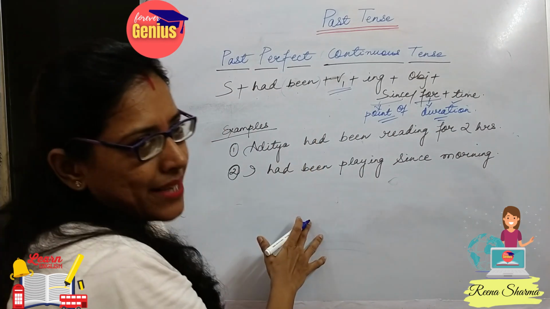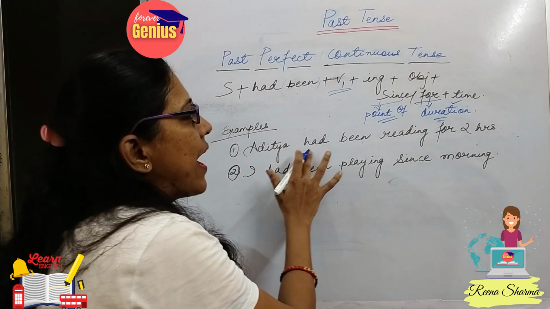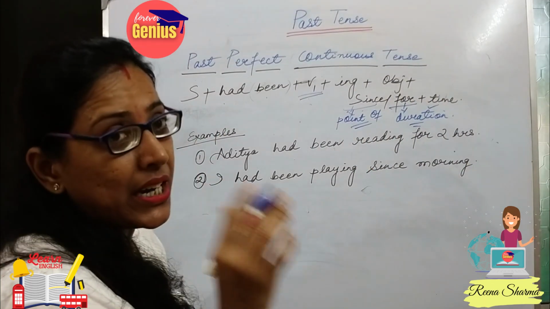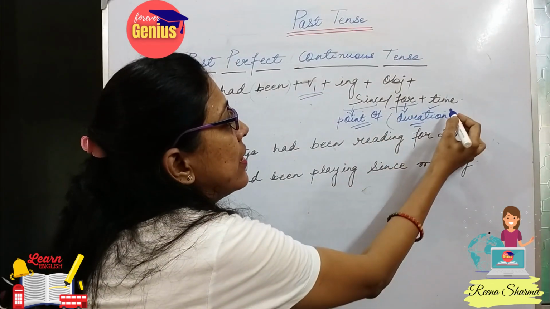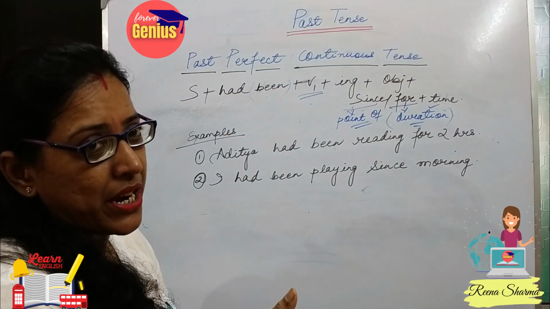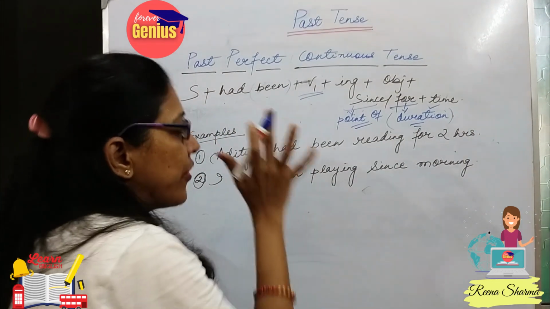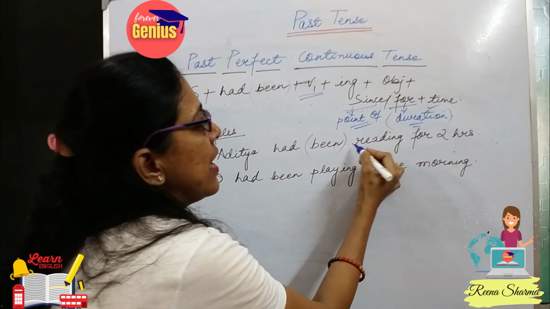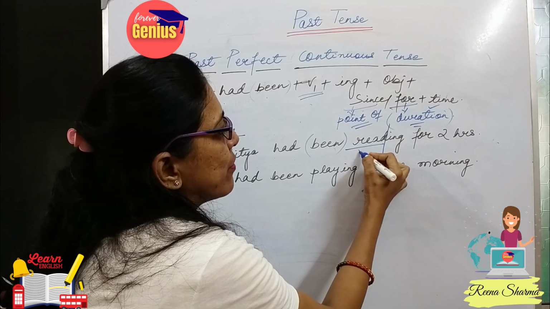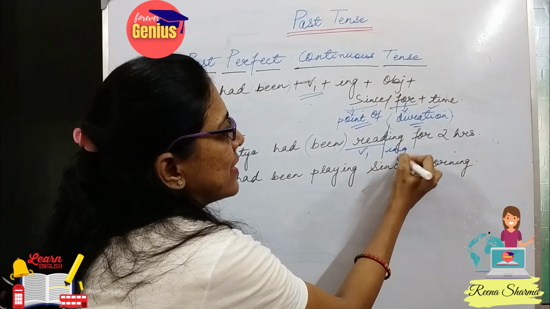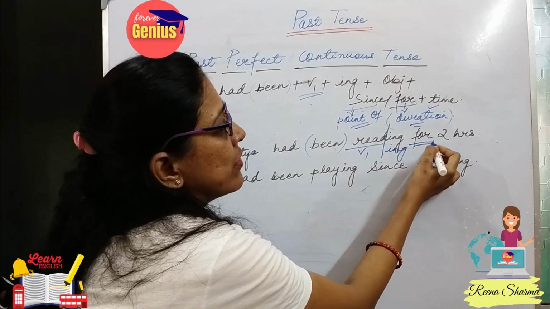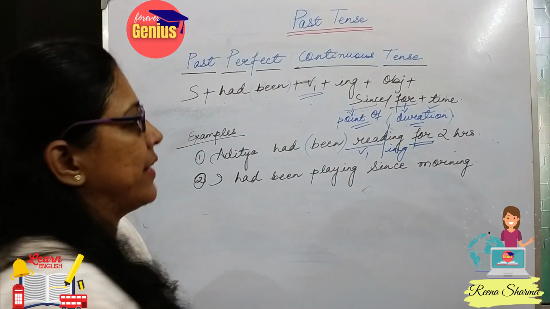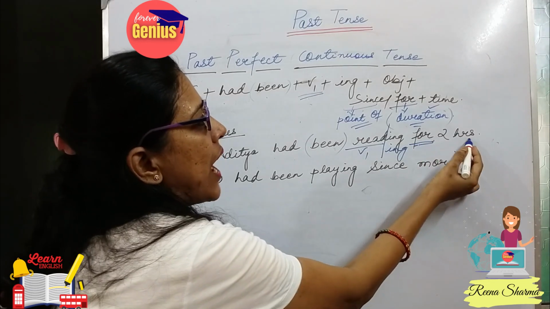Let's look at the example. Aditya had been reading for 2 hours. Here I can specifically mention the duration, the time limitation. Aditya was reading, so Aditya had, after had, been, read plus ing, which means verb 1 plus ing is the format. We are using for because of the fixed duration. We can calculate it. So, for 2 hours.